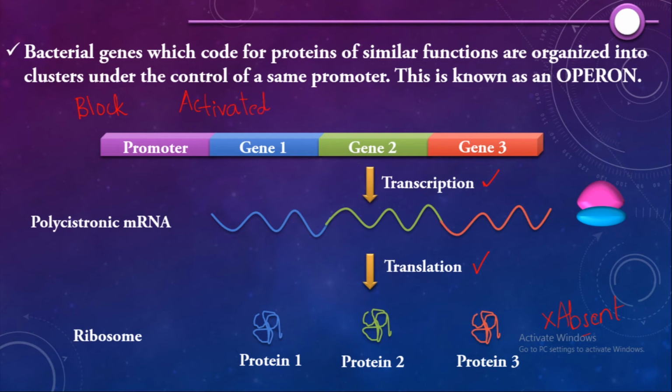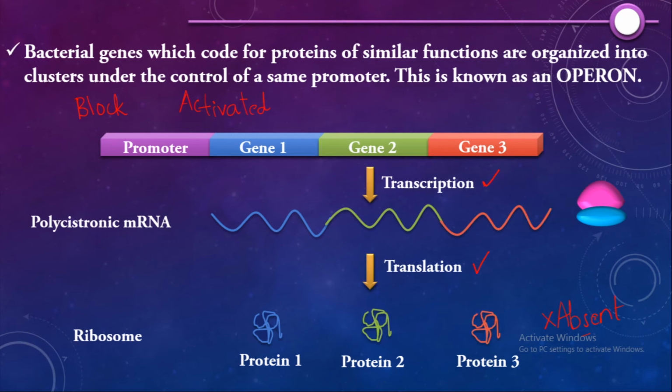So how does the bacteria make this conclusion? How does it come to the conclusion that yes, now I want these genes to be transcribed, and no, I don't want this gene to be transcribed? As we read in the previous slide, gene regulation is very highly regulated.